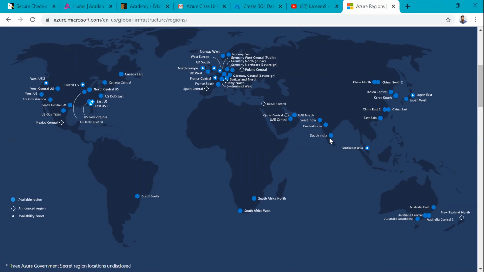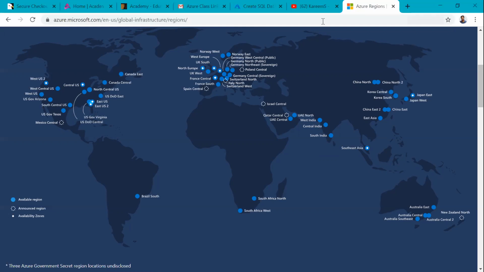That's why while creating a SQL database or any resource, we can select the location in which we want to place the resource, and it is placed there. From region to region, there may be a little cost difference.